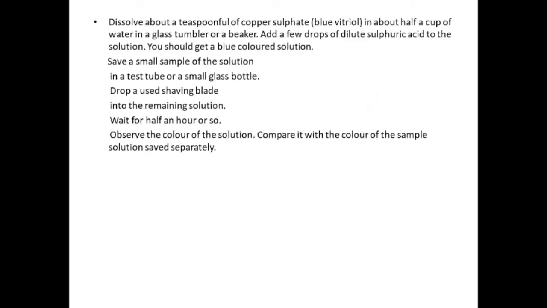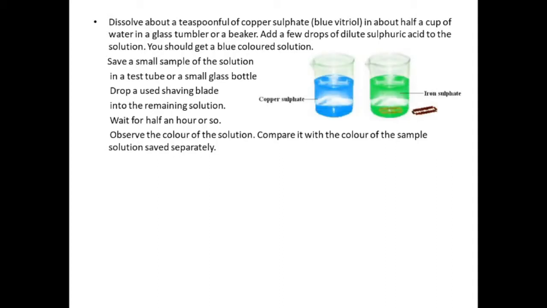Let us consider another example. Dissolve about a teaspoonful of copper sulfate, which is generally known as blue vitriol, in about half a cup of water in a glass tumbler or a beaker. Add a few drops of sulfuric acid to the solution. So what will happen? We'll get a blue colored solution. Then next, save a small sample of the solution in a test tube or a small glass bottle for future reference.